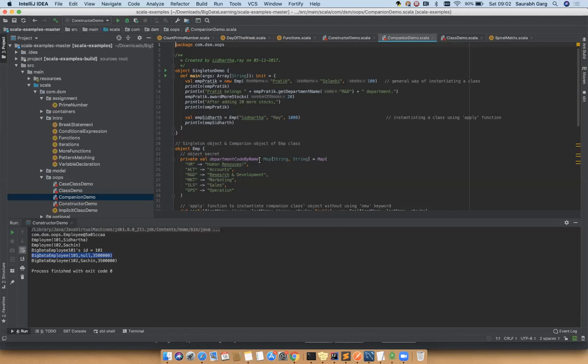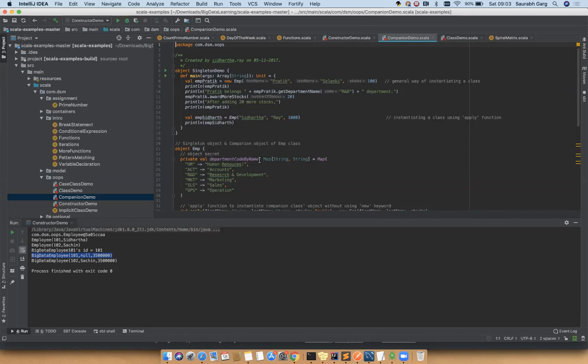A natural question comes to my mind. If I have a class called employee with the keyword object, can I call var x equal to new employee, var y equal to new employee? So what will stop me? Is it that I can call new employee only once throughout the program? It's not like that. Rather, when you are defining a class with the keyword object, you can't instantiate it. That itself is the object. So you won't be able to instantiate it using the new keyword. You have to access the attributes through the object name dot attribute.